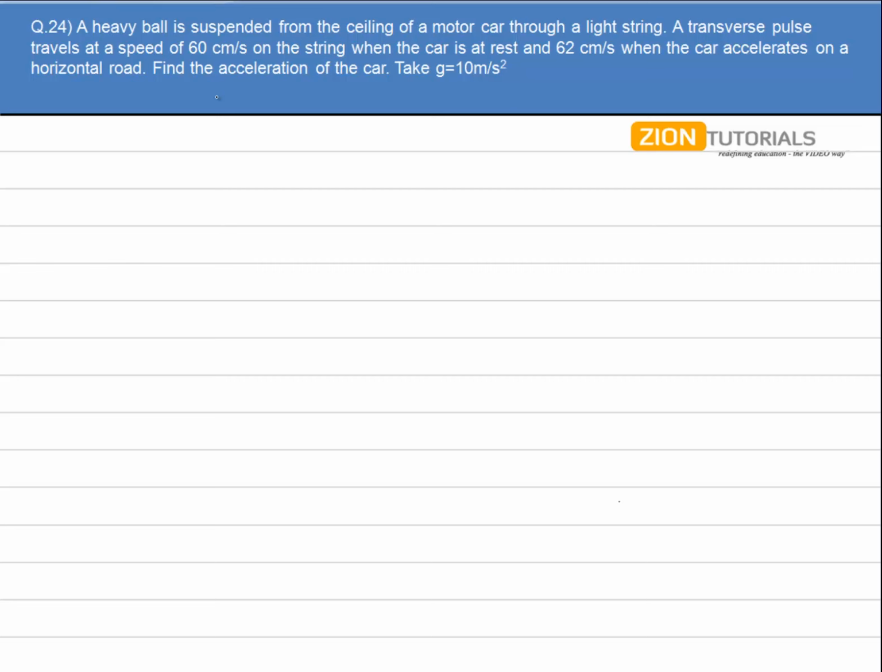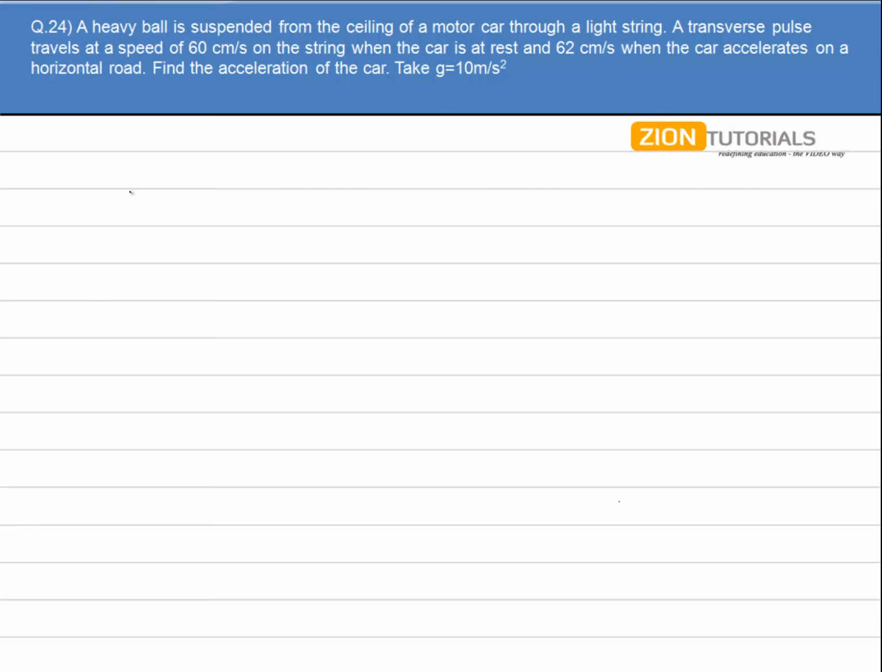A heavy ball is suspended from the ceiling of a motor car through a light string. The transverse pulse travels at a speed of 60 cm per second on the string when the car is at rest, and 62 cm per second when the car accelerates on the horizontal road. Find the acceleration of the car.